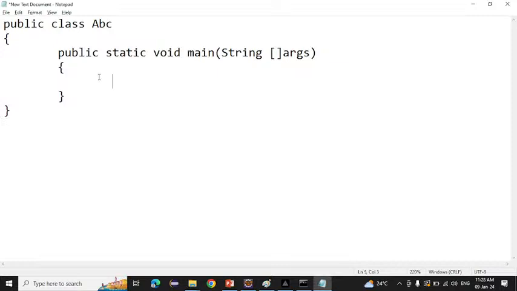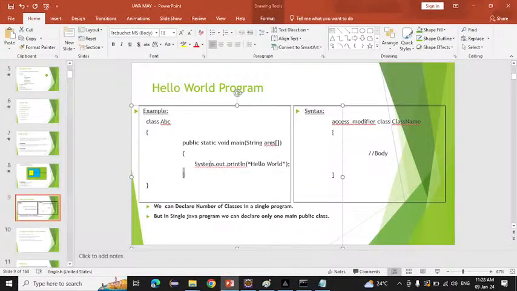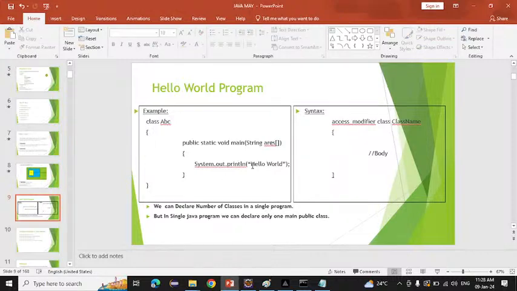Now suppose I want to print anything on the console. So for that we have one method, that is the println method. Don't worry about that. What is the system, what is the out, what is the println, what is the static void main, we will see later. If you have to do only the hello world, your motive is that only you have to print hello world on the console. Okay, I am telling you in very short today. So if you want to print hello world, you have to write this simple line: System.out.println, and after that you give the parenthesis open, parenthesis close, and inside that into the double quote you have to write whatever you want to write. You can write hello world, you can write your name also, no worries.